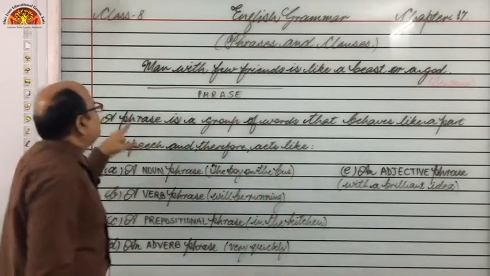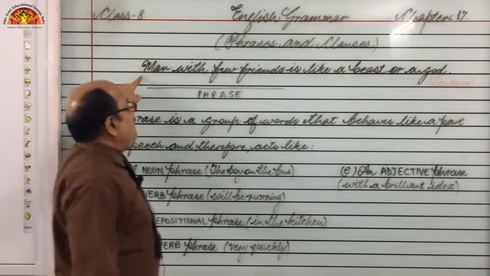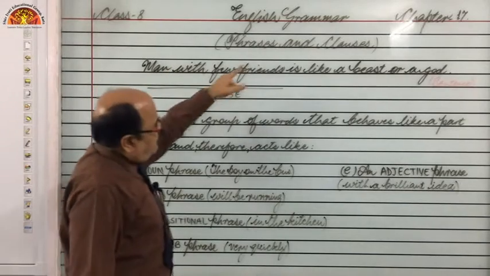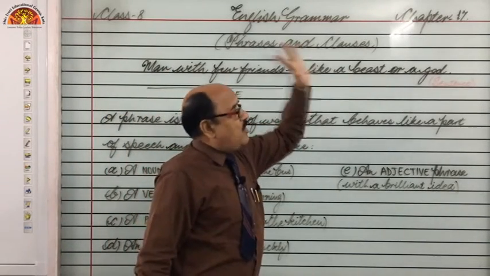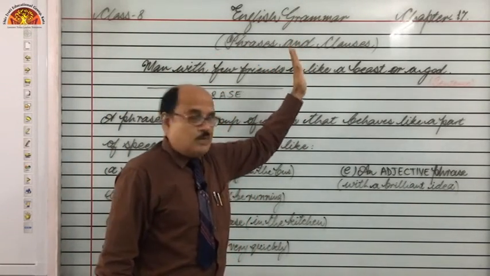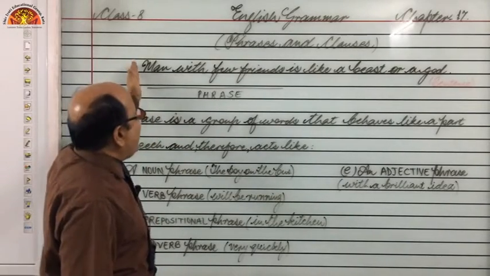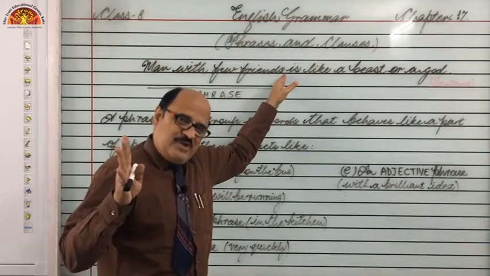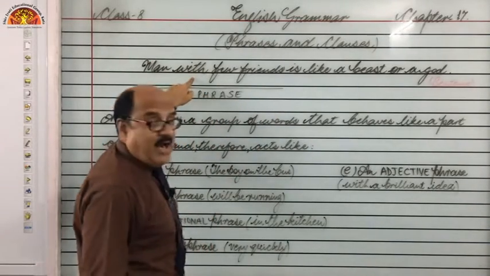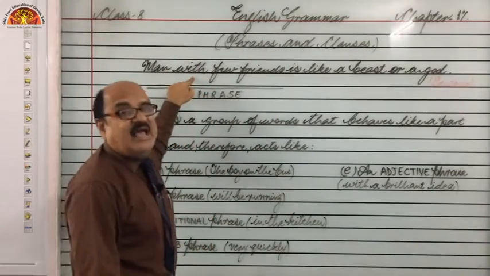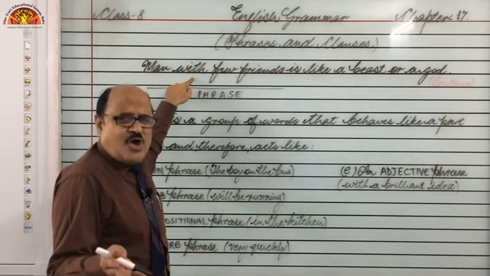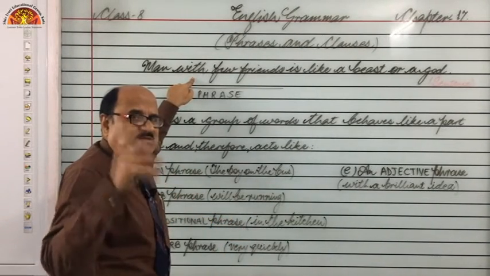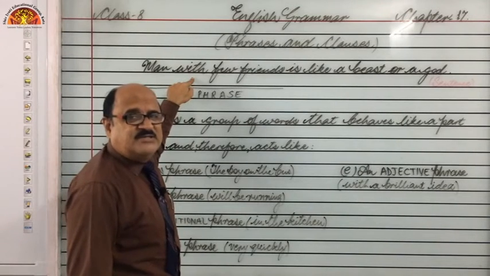So now look, the sentence is: Man with few friends is like a beast or a god. You can see, have a look. This group of words, man with few friends, no doubt this is a group of words, right? But does it have any complete sense? Does it express any complete sense? Of course not. No doubt this is a collection of words, but it does not express any complete sense.